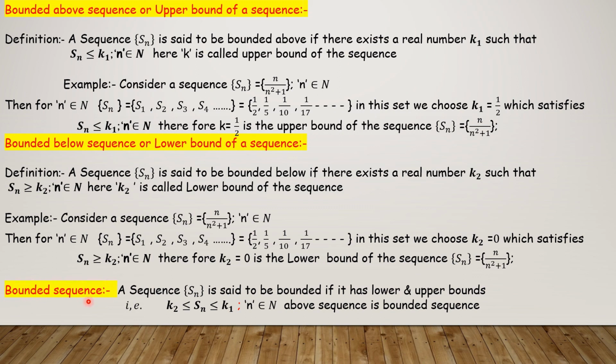So, bounded sequence. A sequence Sn is said to be bounded if it has a lower bound and an upper bound. So Sn less than or equal to k1, this one, and Sn greater than or equal to k2, meaning k2 less than or equal to Sn. It is the upper bound, it is the lower bound. When a sequence has a lower bound and an upper bound, that is called a bounded sequence. Example: the above sequence is a bounded sequence.